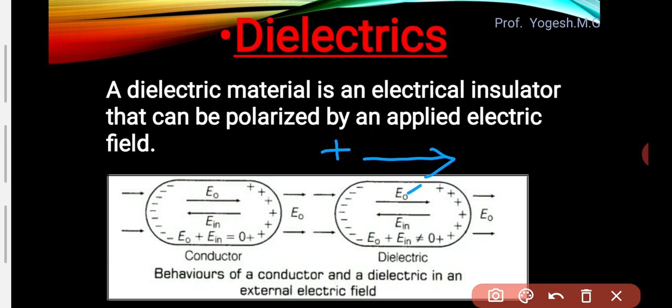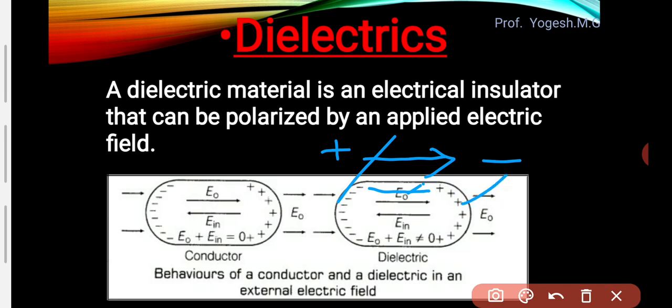It has a positive end and a negative end for the external electric field. So a dielectric also has some charges, although it is an insulator, right? But it has charges, but not free charge carriers, right? Every body is having charges only, right? Like that, a dielectric also has some charges. So when that dielectric is placed in an external electric field, again charge distribution takes place, right? Negative charges come towards this end, positive charges come towards this end.